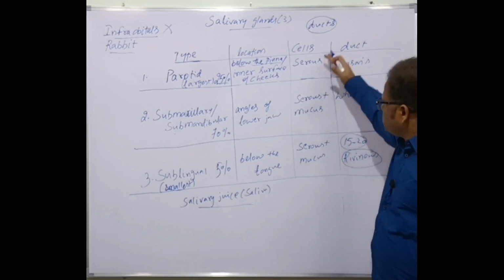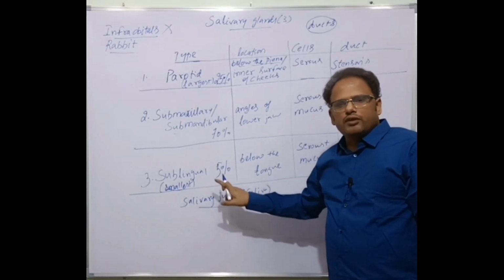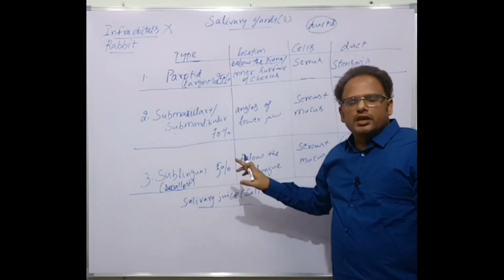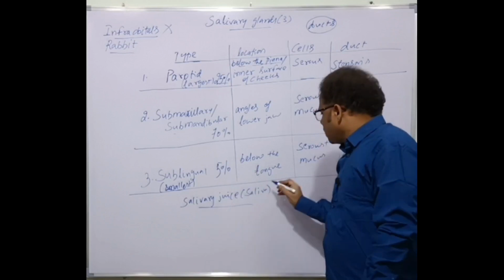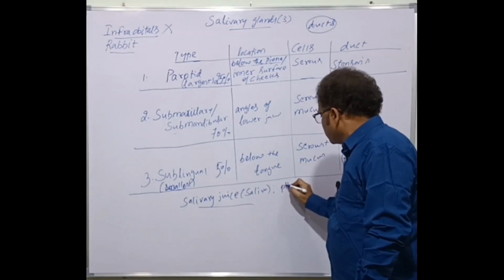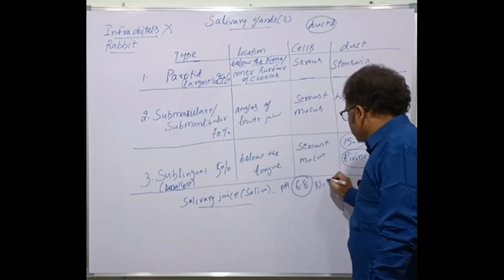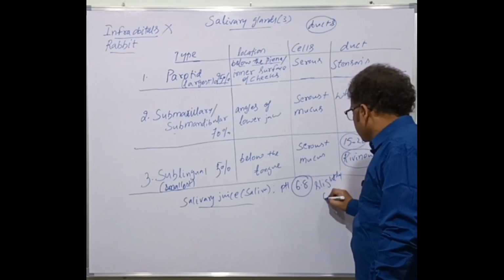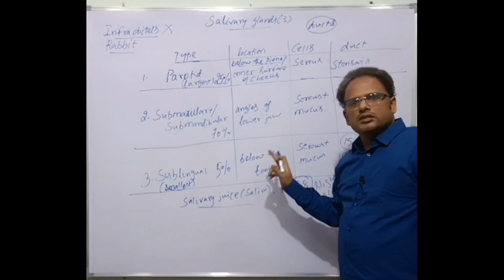All these constitute the saliva, which is also called the salivary juice. The salivary juice or saliva is secreted into the buccal cavity or oral cavity. Now, what's the composition? First of all, the pH of the saliva is 6.8. That is slightly acidic, because 7 is the neutral point, so 6.8 means it is slightly acidic.